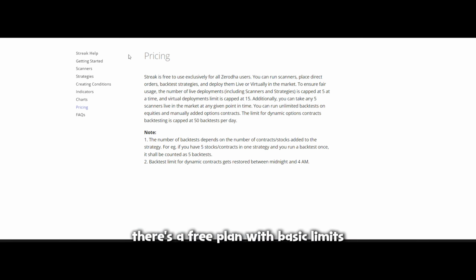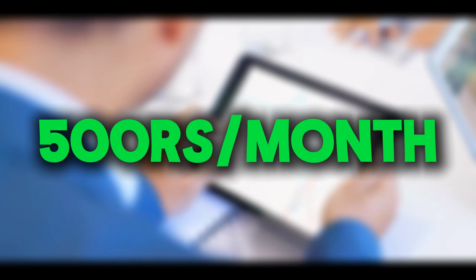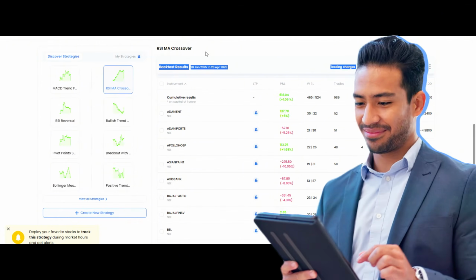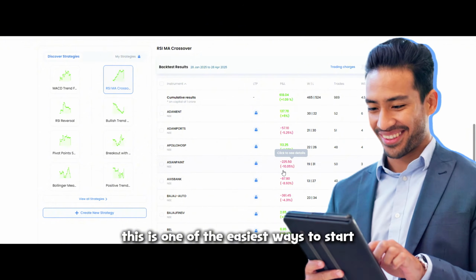There's a free plan with basic limits, while premium plans start at just 500 rupees per month. For beginners and semi-active traders, this is one of the easiest ways to start.